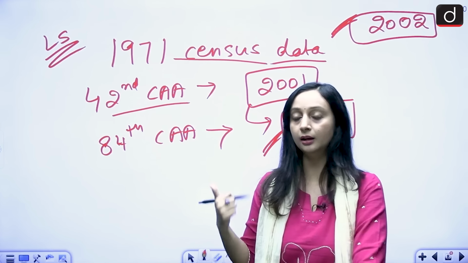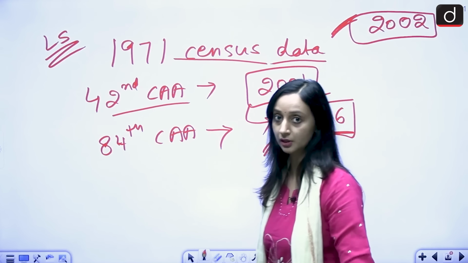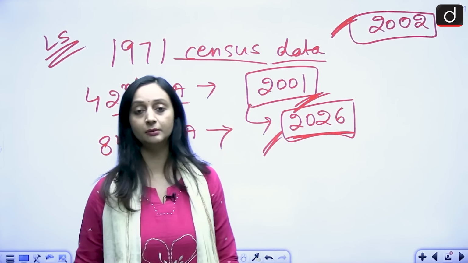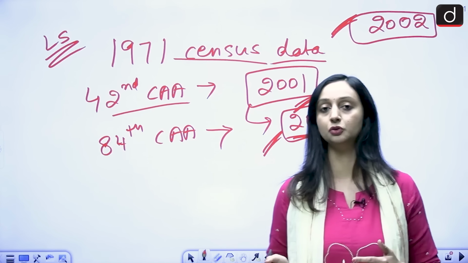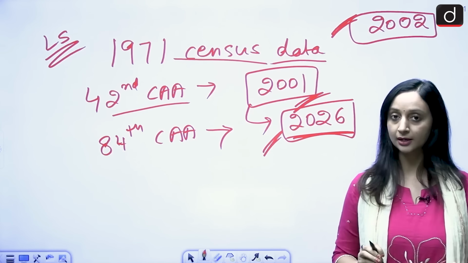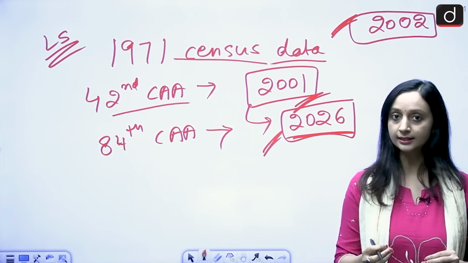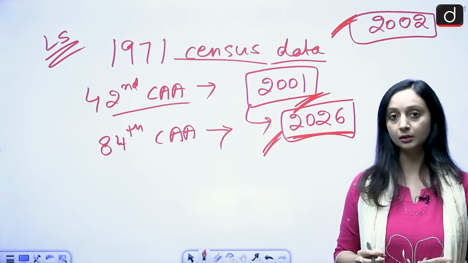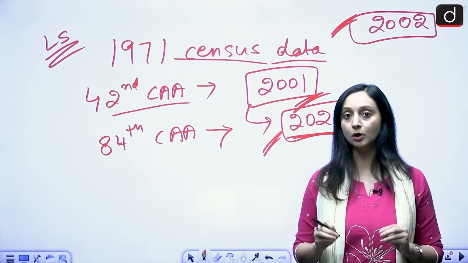So this was extended till 2026 and now we are in 2026. Ideally, this delimitation has to happen and the boundaries have to be redrawn. The population has to change, the representation also has to change. But what is happening at the moment, the opposition again is fearing the same thing. That again, if this kind of a representation is being changed right now, so what is happening?